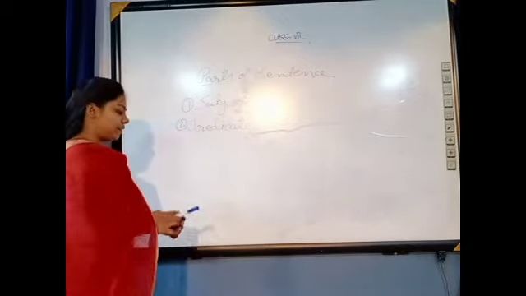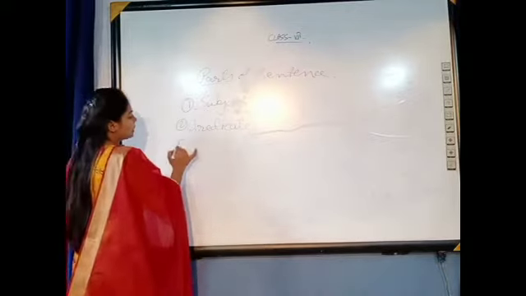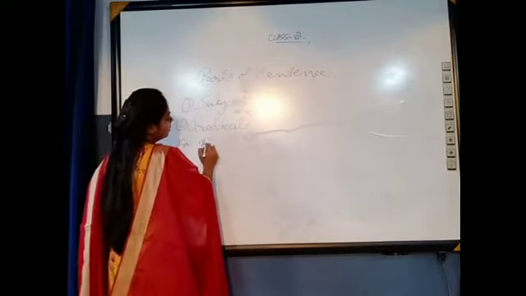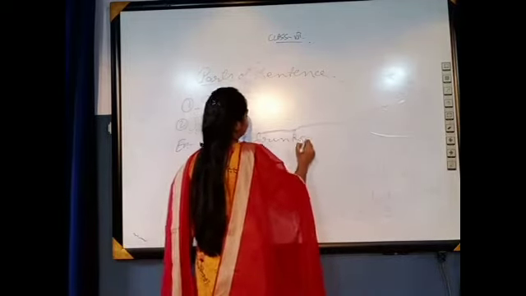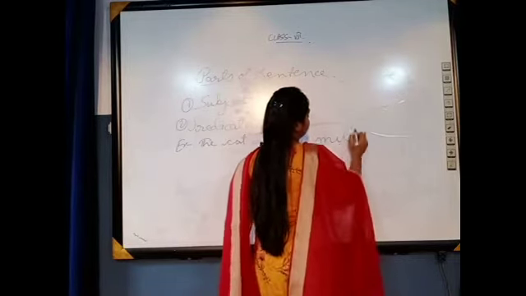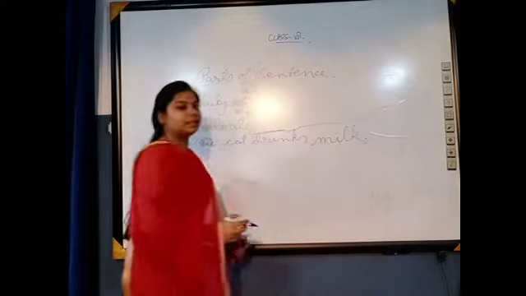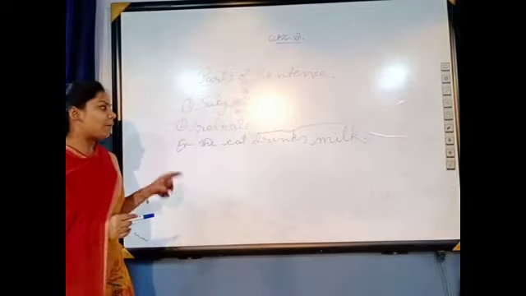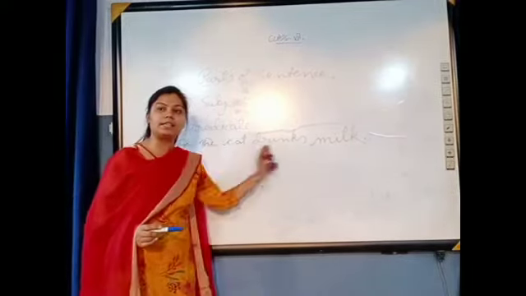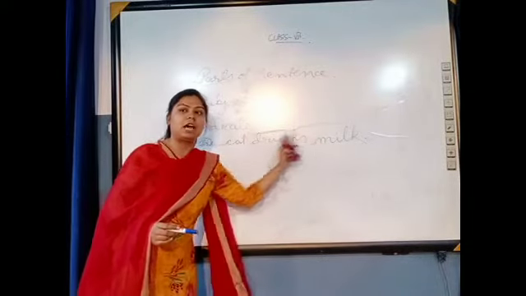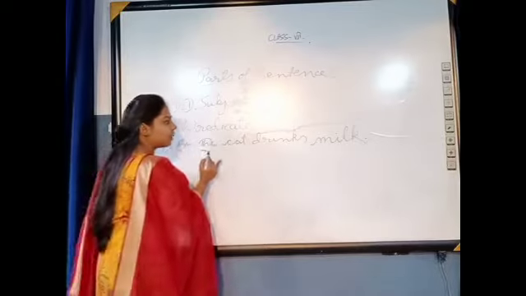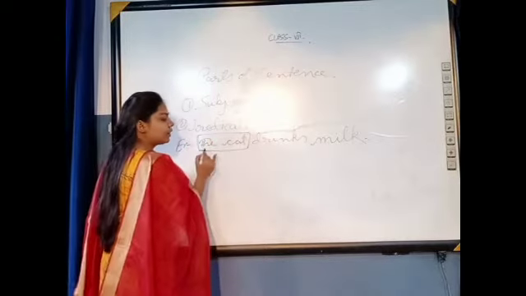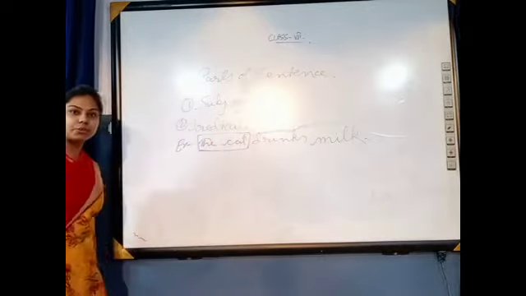Now listen very carefully. See one example first. The cat drinks milk. This is the example. Now, about whom are we talking in the sentence? I think we are talking about the cat, right?